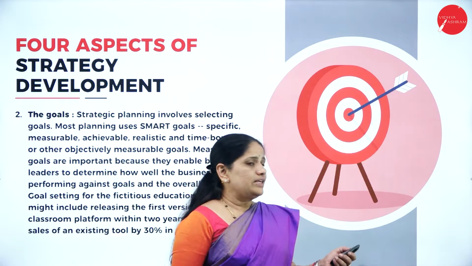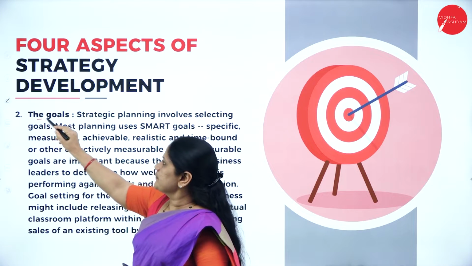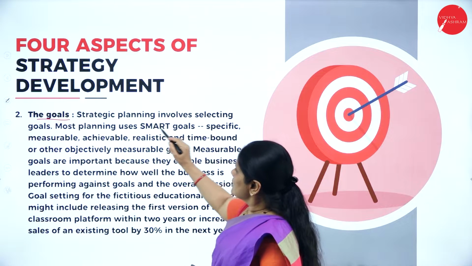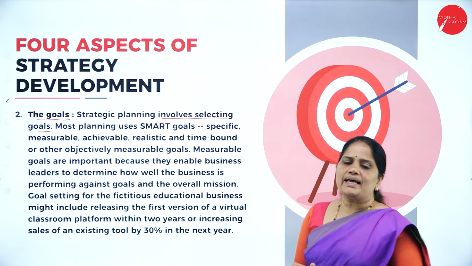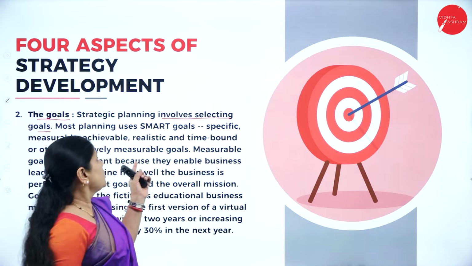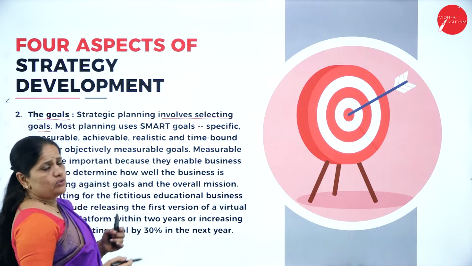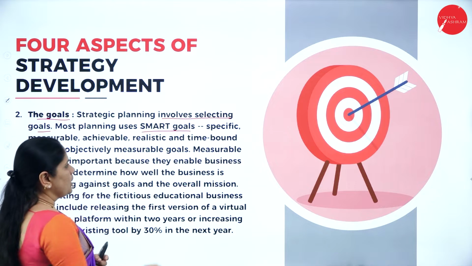Next, we will look into the strategy, that is, the goals. Strategic planning involves selecting the goals. Whenever we are doing strategic planning, it is nothing but the selection of the goals. Now, what are goals? Most planning uses SMART goals. What does this SMART goal stand for?